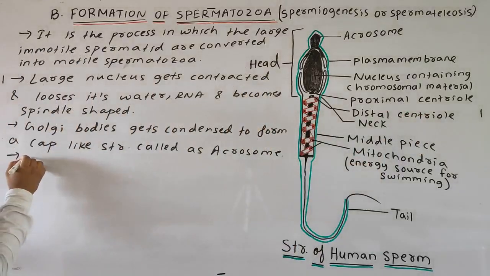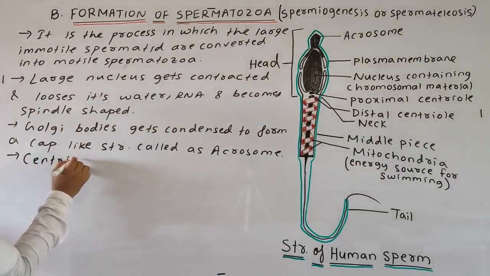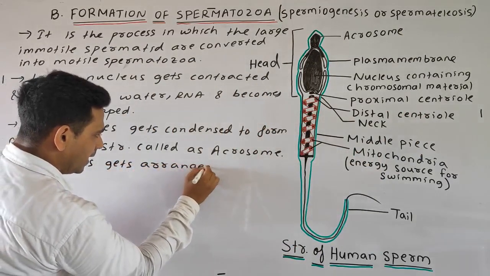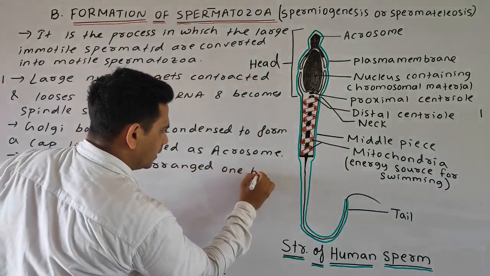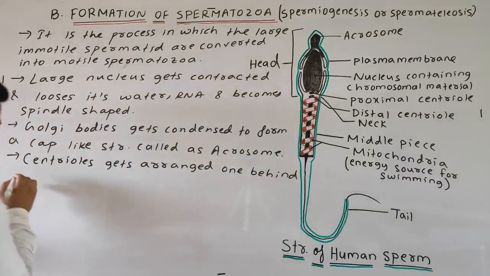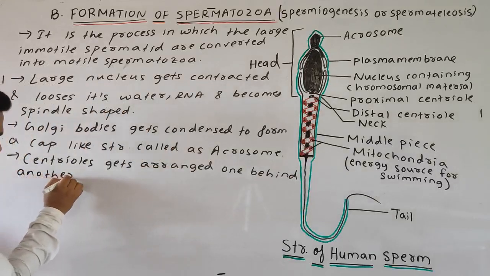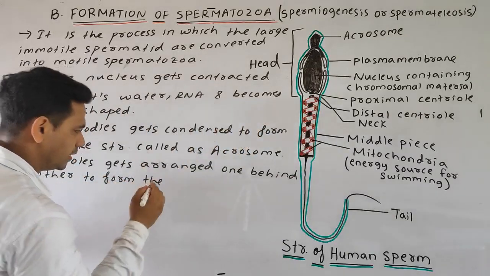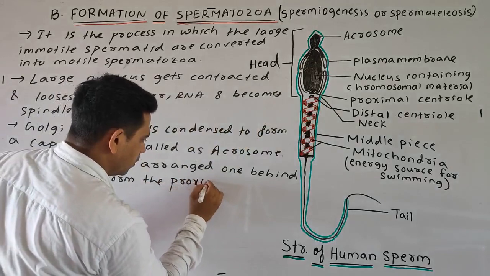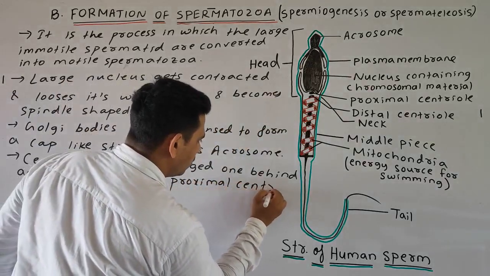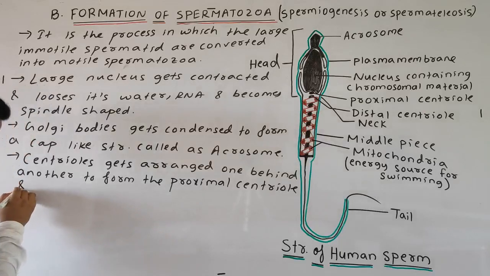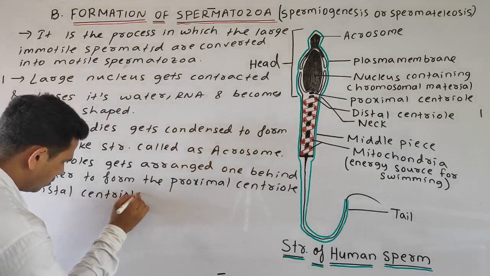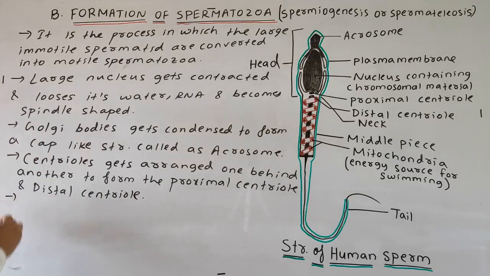Your third change is that the centrioles get arranged one behind another to form the proximal centriole and the distal centriole. Okay students, so this is the third change.